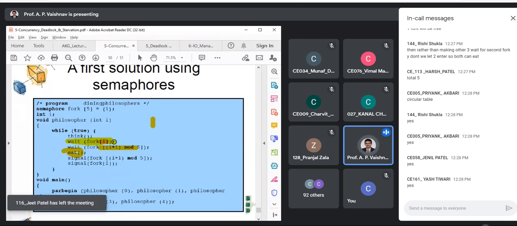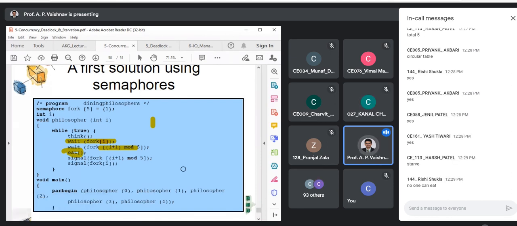What will happen in that situation? Yes. Every philosopher picks up the left fork. That is the meaning, right? Nobody will be able to get the right fork. So yes, starvation as well as deadlock is present, right?